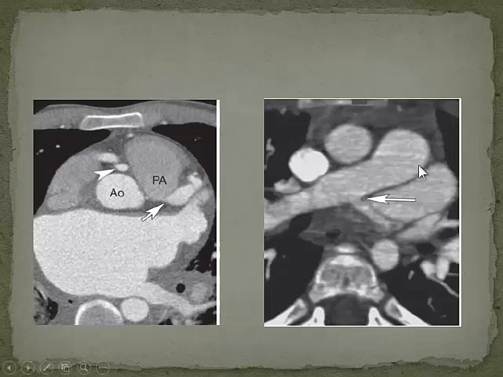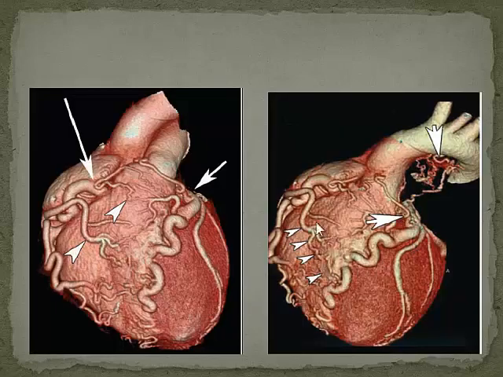And this is a CT showing you the same thing. This is your aorta, this is your pulmonary artery, and you've got this vessel which is arising from the pulmonary artery, and even here in the coronal section, which is then going down the left interventricular septum. So this is an ALCAPA, or an anomalous origin of the left coronary artery from the pulmonary artery. And what usually happens is, because this coronary artery is a high-pressure system, it's going to drain into your pulmonary artery. So you get like a left-to-right shunt. And so rather than supplying the left ventricle, all the blood's kind of going into your pulmonary artery.